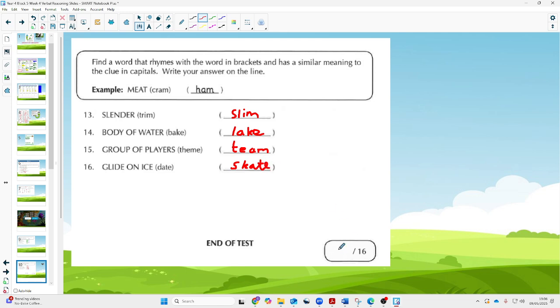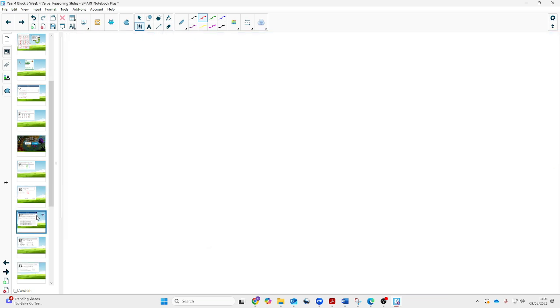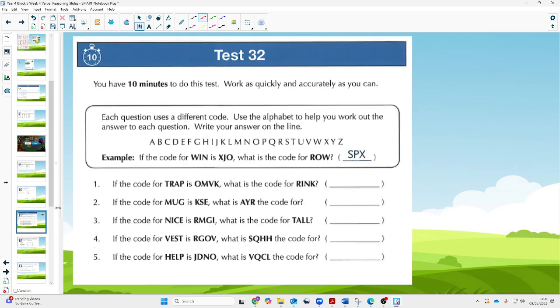So record your answers out of 16. There is a progress grid inside the back cover, and you can go to test 16 and write your score down. Right, we're going to move on now to test 32. And on test 32, we're going to first of all look at a series of code questions. What we think is most beneficial here is if we explain how to do it, and then we'll give you the answers. These can be quite time consuming to do, so we're not going to be able to go through every single question here, but we can certainly explain the methodology.